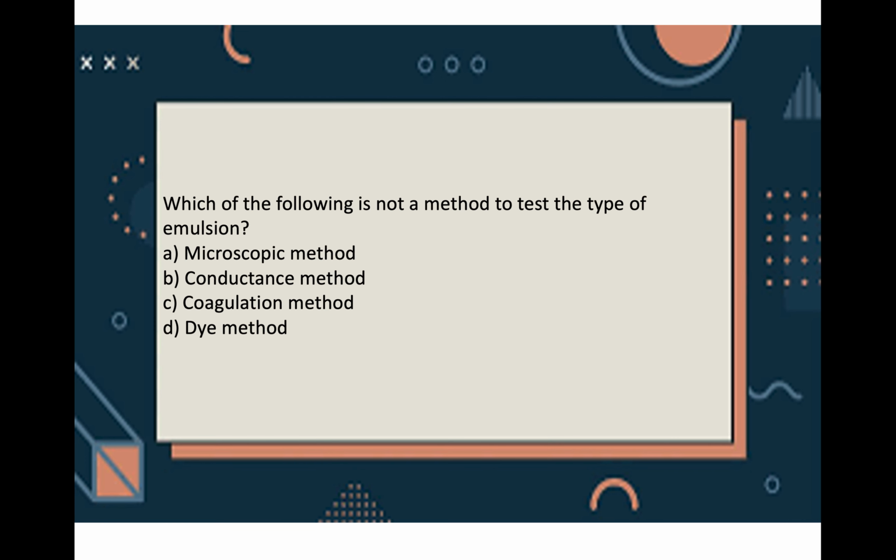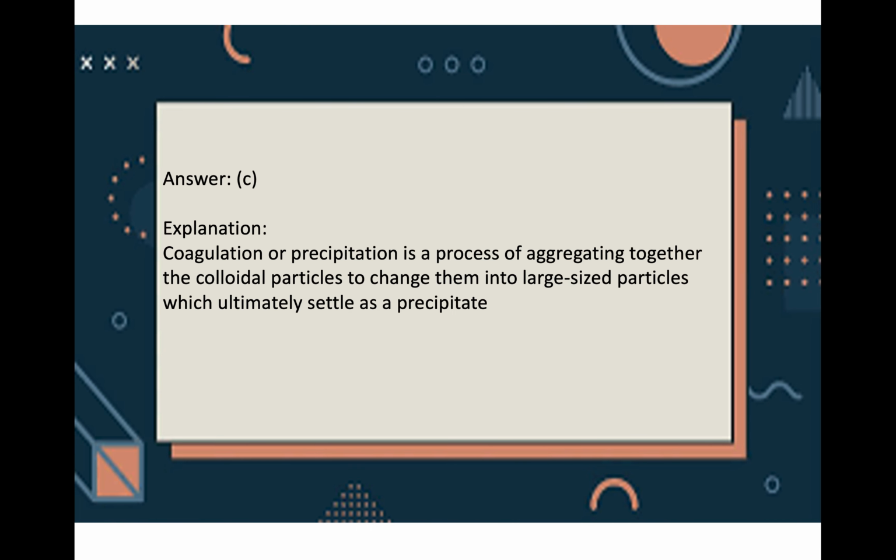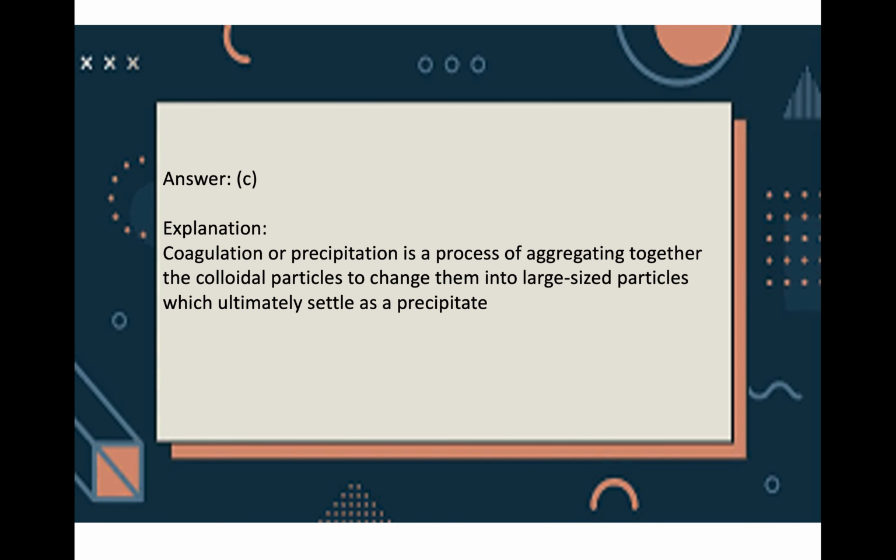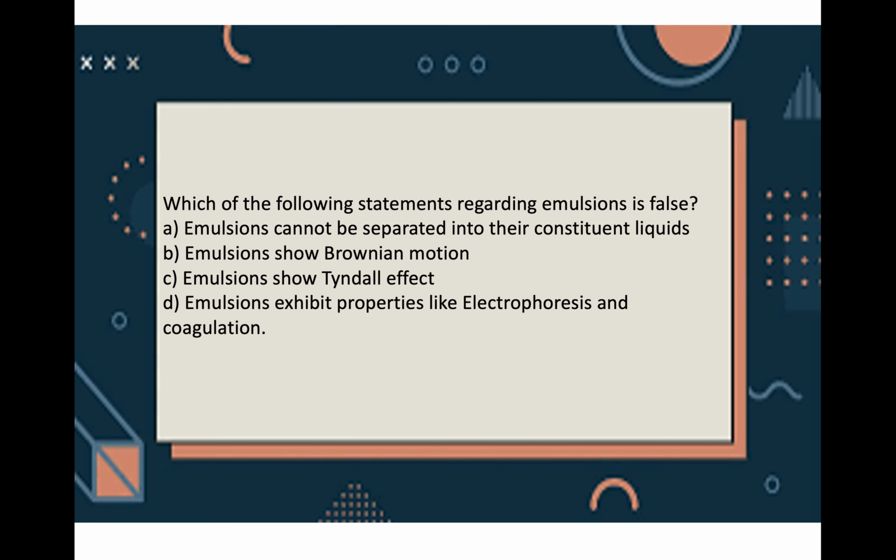Now next question, which of the following is not a method to test the type of emulsion? A. Microscopic method, B. Conductance method, C. Coagulation method, and D. Dye method. So the answer is coagulation method. It is not used to test the type of emulsion, because coagulation is the process of aggregating colloidal particles together into large particles which settle as a precipitate.